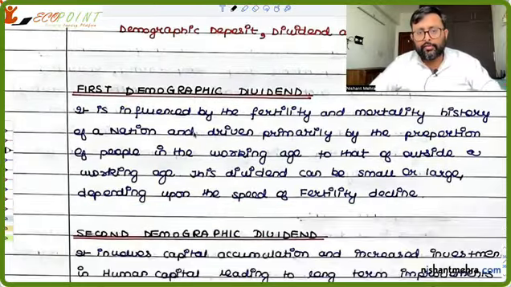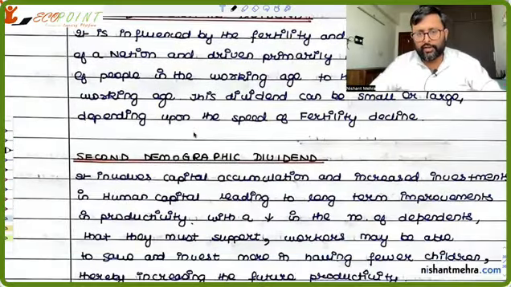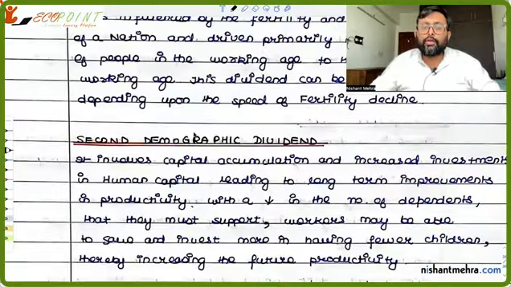Then he says that if you look at the second demographic dividend, it is not enough that the number of children is declining, right? Although the number of children is declining, are you investing in their education?